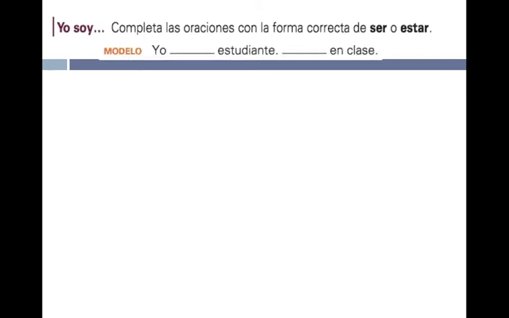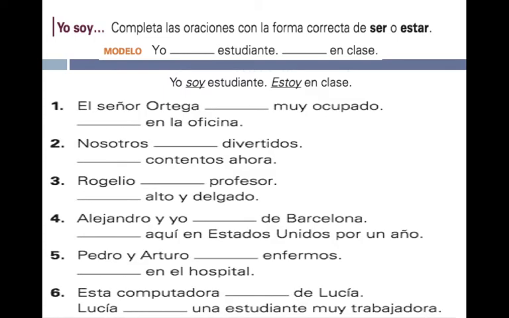And a bit more práctica, completa las oraciones con la forma correcta de ser o estar. Por ejemplo, yo soy estudiante, estoy en clase. I am a student. That's profession, occupation. I am located in class, so changing location. 1. El señor Ortega, muy ocupado. Está muy ocupado. En la oficina. Está en la oficina. Señor Ortega is very busy, is feeling very busy, or is very busy changing state. He is located in the office.